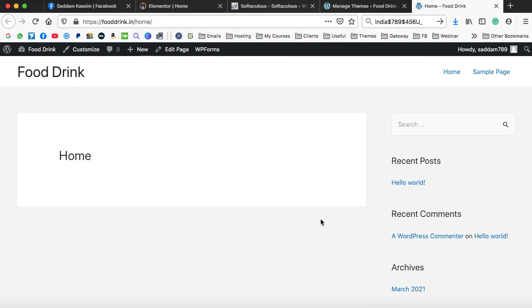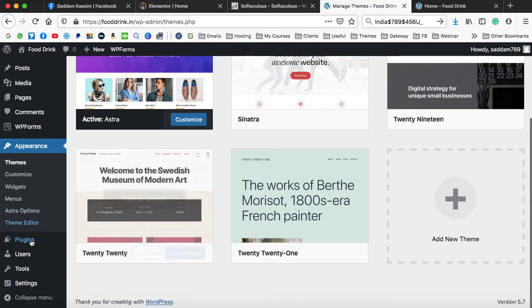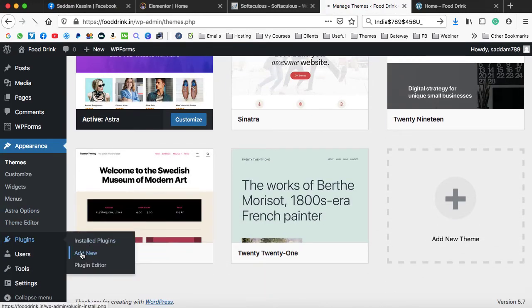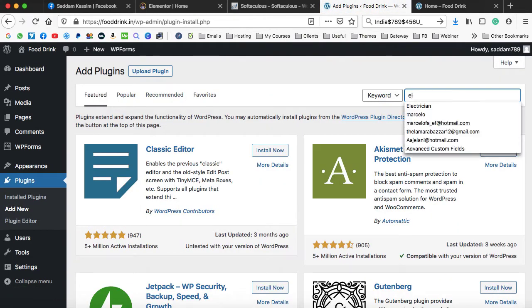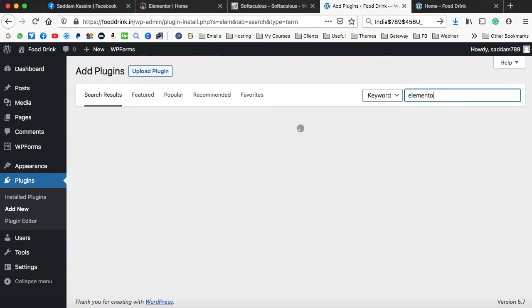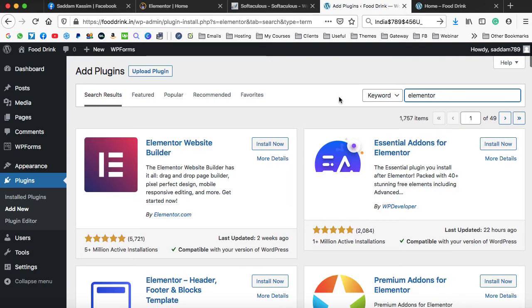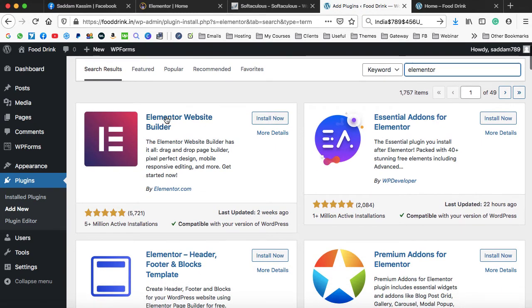Now, next step is we need to install a free plugin that can help you to build the content onto this web page. So we can go back. Now jump onto the plugins and then click on add new. Now we have to install a free plugin, that is what we call Elementor. This is one of the best plugins that helps you to create the web pages content with a drag and drop interface. So you do not need to write a single line of code. The first plugin is Elementor Website Builder. It has more than 5 million active installations and more than 5,000 active reviews. So just install and activate this plugin.